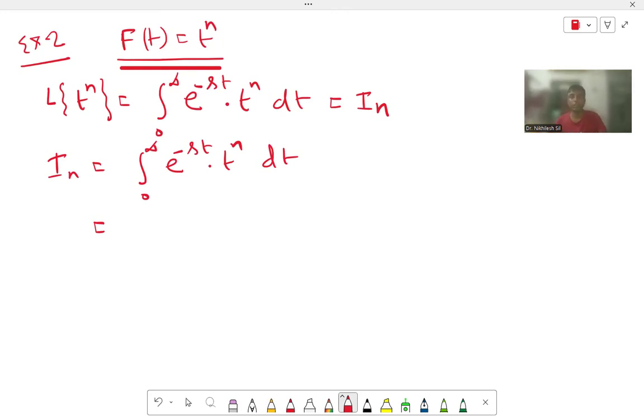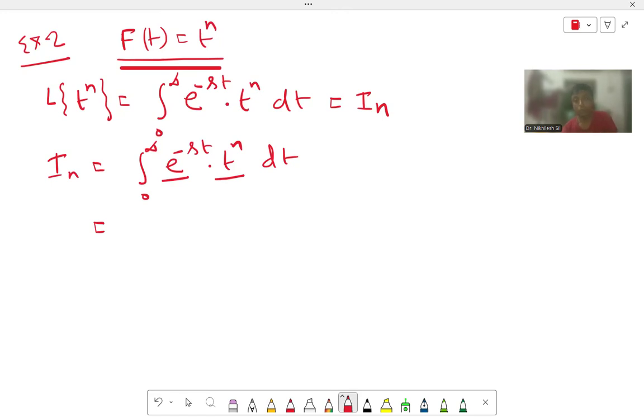Now which function will we integrate and which function will we differentiate? Always remember the technique: the function whose integration is easy, we integrate that function, and the function whose differentiation is easy, we differentiate that function. There is another technique, that is ILATE, but suppose you don't know what that is. Here, for both e to the power minus st and t to the power n, the differentiation and integration are both easy.